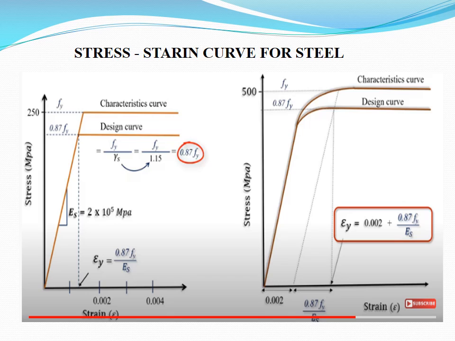In HYSD bars, we have to take the minimum strain as 0.002. After that only we take the design curve value for the yield strain. The strain is 0.002 plus 0.87 fy/Es.